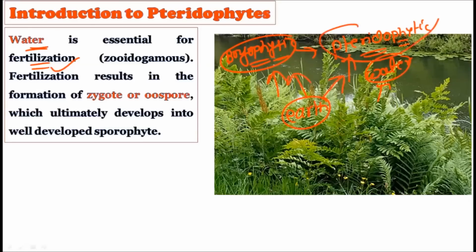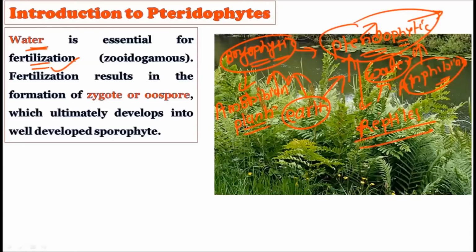So although the pteridophytes are the first true land plants, for fertilization they also require water, and that is why sometimes the pteridophytes were also called amphibians. Okay, because they also require water for their survival. But to differentiate between the bryophytes and pteridophytes, the bryophytes are famous as the amphibians of the plant kingdom. Whenever you talk about the amphibians of the plant kingdom, we are generally talking about the bryophytes. On the other hand, the pteridophytes were also given one interesting name, the reptiles of the plant kingdom. Why are we calling them the reptiles of the plant kingdom?